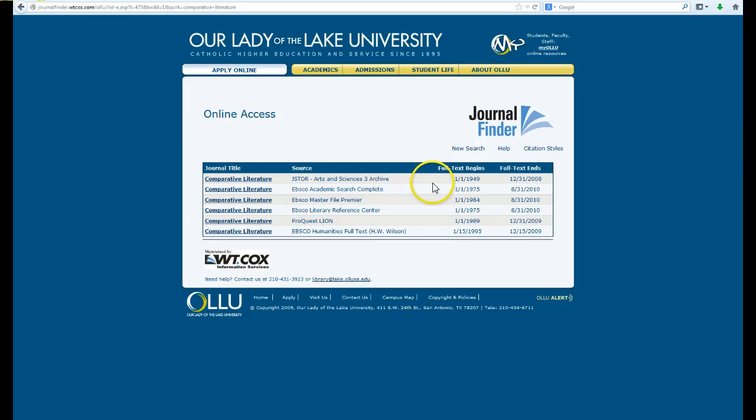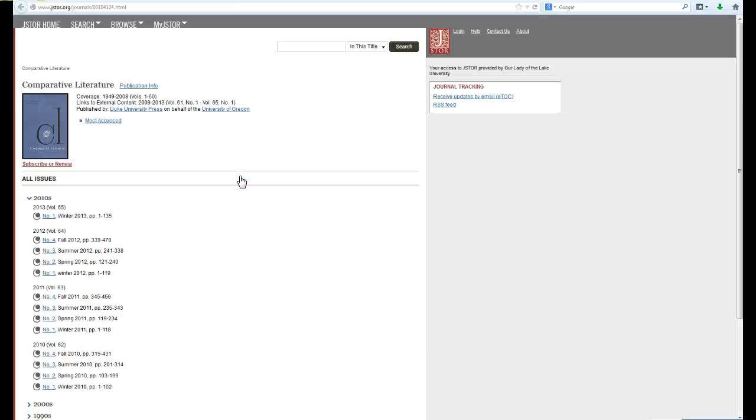Here it tells me that we've got 1, 2, 3, 4, 5, 6 different places that this journal exists in these different databases. But remember, it's 1959, so it's not going to do me any good to go look at it in Academic Search Complete because it only goes back to 75. It's not going to do me any good to go back to Master File Premier because it only goes back to 84, 75, 1989, 1995. So if I have a chance of getting it online, I only can probably have a chance through JSTOR. So let me go in there.